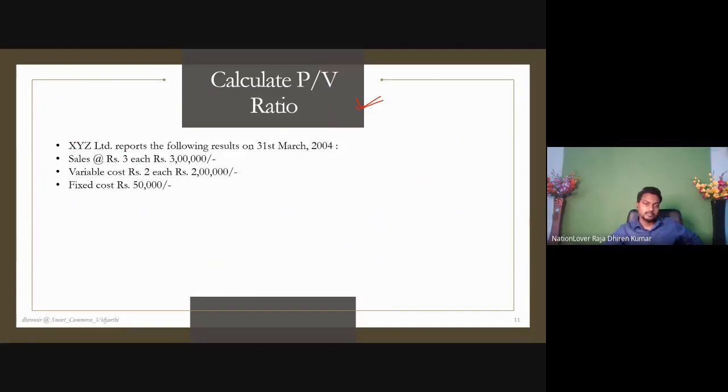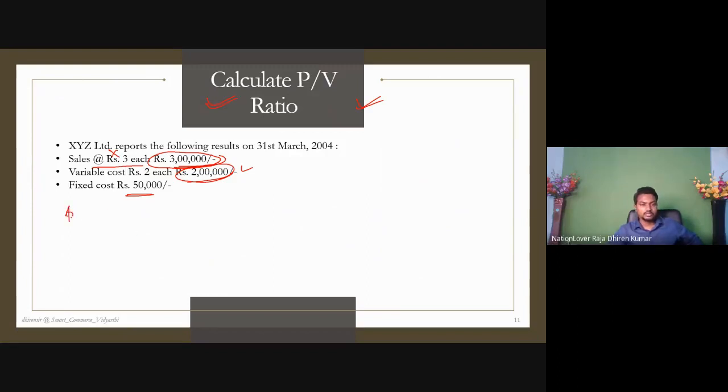XYZ Limited reports the following results on 31st March this month. Sales of rupees 3 lakh. Look, whenever we get the total sales, what is the work of per unit sales? Nothing. Variable cost, and the variable cost is also given, 2 lakh rupees. Fixed cost 50,000. What do you have to do? Calculate PV ratio.